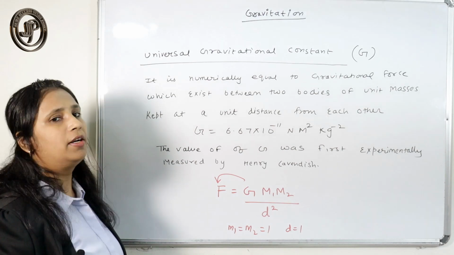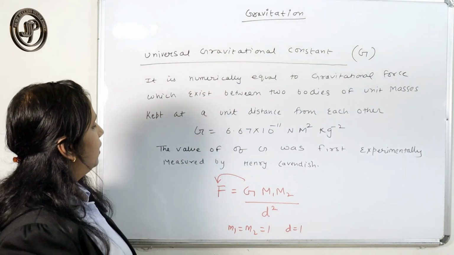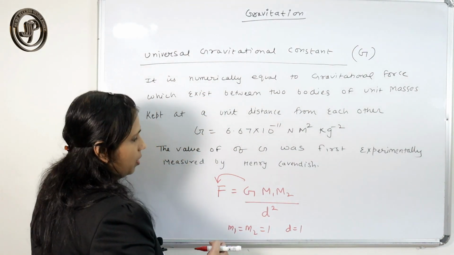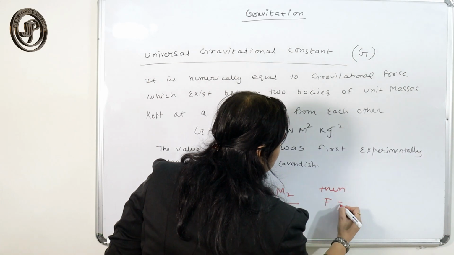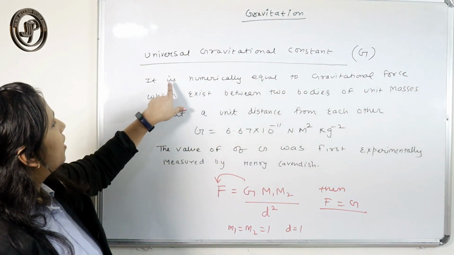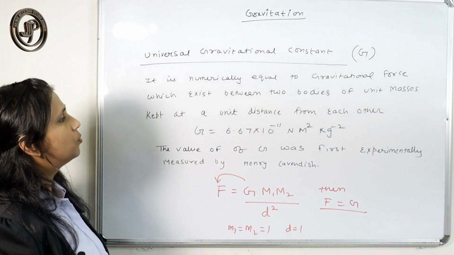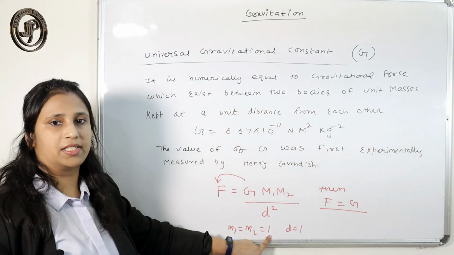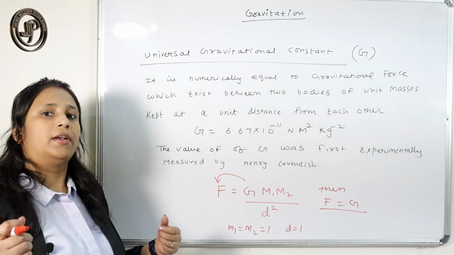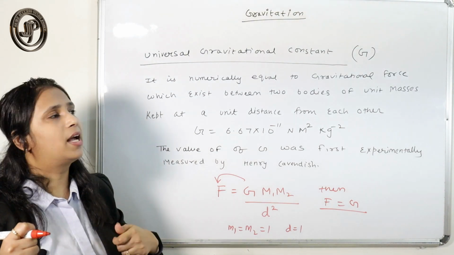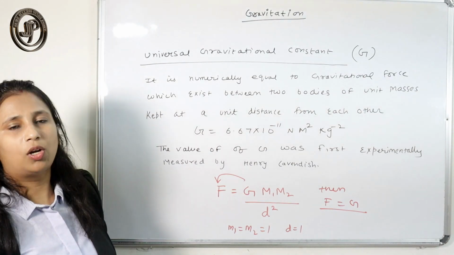So from here we can define the universal gravitational constant. If m1, m2 and d are all equal to 1, then F equals G. So the universal gravitational constant is numerically equal to the gravitational force which exists between two bodies of unit masses kept at unit distance apart.